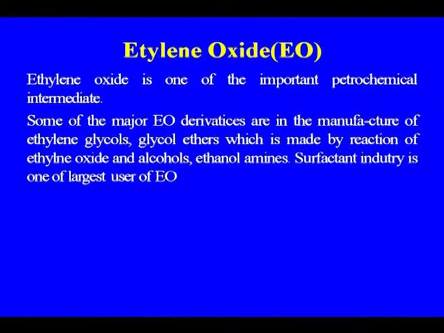Ethylene oxide is one of the important petrochemical intermediates. Some of the major ethylene oxide derivatives are in the manufacture of ethylene glycols, as I told you, MEG, DEG, TEG, and glycol ethers, which are made by reaction of ethylene oxide and alcohol. Ethanolamines. The surfactant industry is one of the largest users of ethylene oxide, where we are making ethoxylate, a more value added product, and Indian Glycol is making ethoxylate.